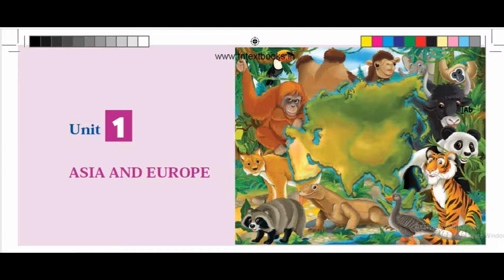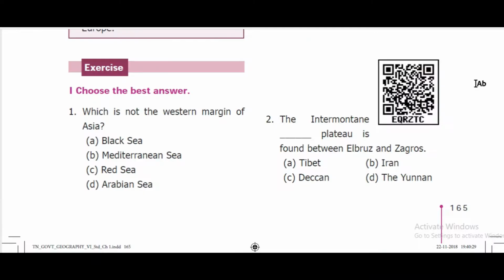Today we are going to see 6th New Geography Term 3 Unit 1 Asia and Europe. In this lesson we are going to see the book back questions answers. First, choose the best answer. First one, which is not the western margin of Asia? Answer option D, Arabian Sea.